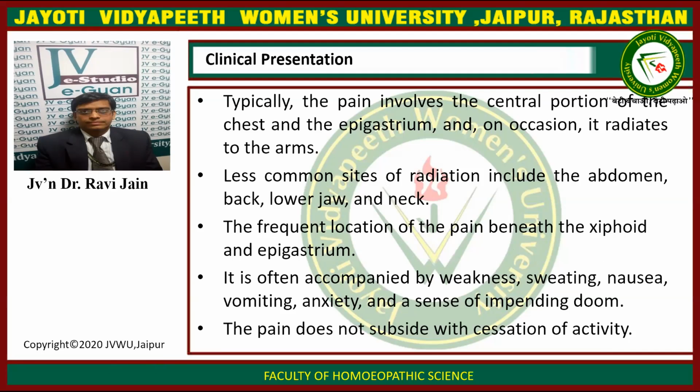Typically, the pain involves the central portion of the chest and the epigastrium, and on occasion it radiates to the arms. Less common sites of radiation include the abdomen, back, lower jaw, and neck. A frequent location of the pain is beneath the xiphoid and the epigastrium. It is often accompanied by weakness, sweating, nausea, vomiting, anxiety, and a sense of impending doom. The pain does not subside with cessation of activity.